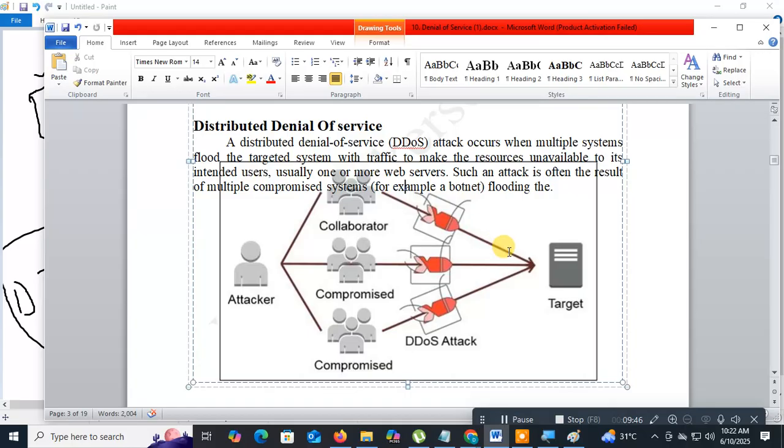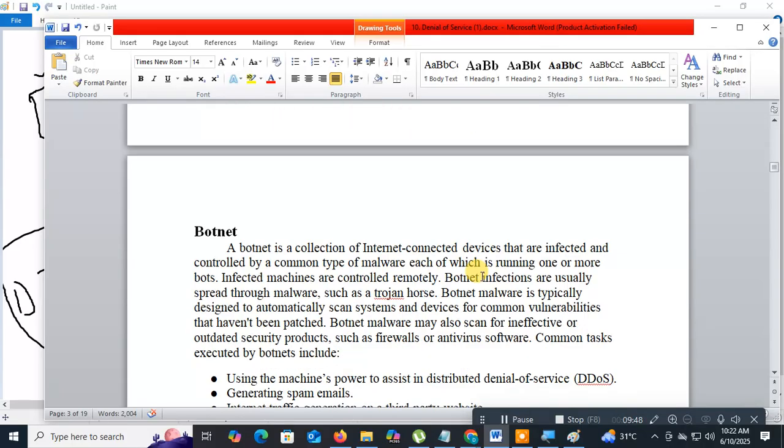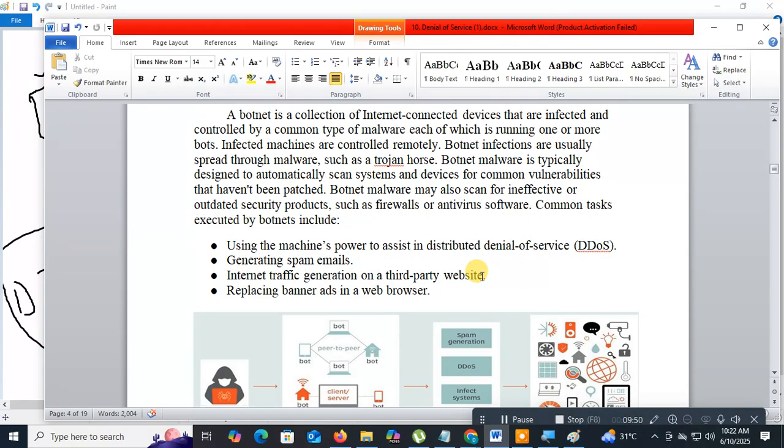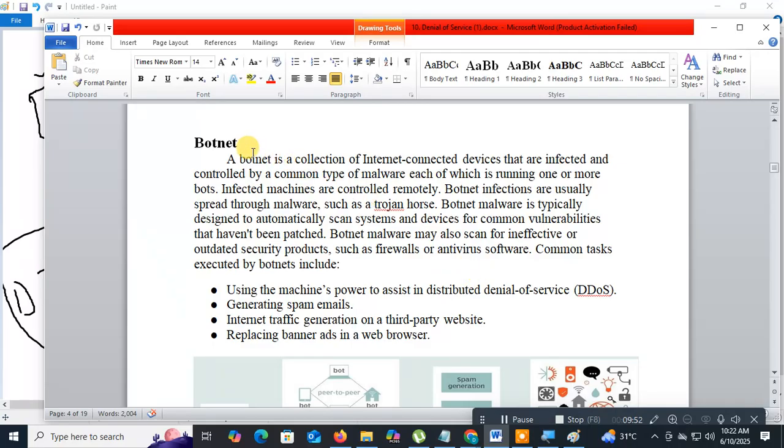Understood or not? So here, what is a botnet? A botnet is a collection of internet-connected devices that are infected and controlled by a common type of malware, running one or more bots. Infected machines are controlled remotely.